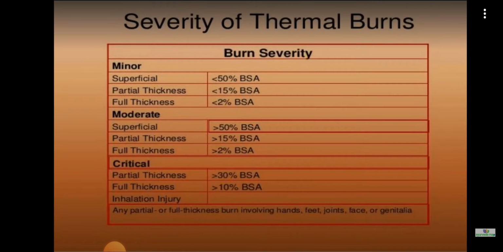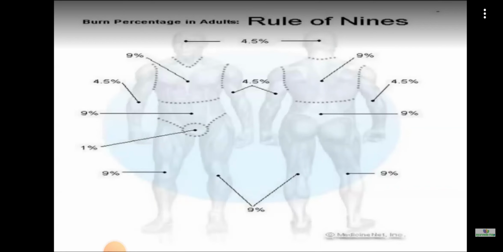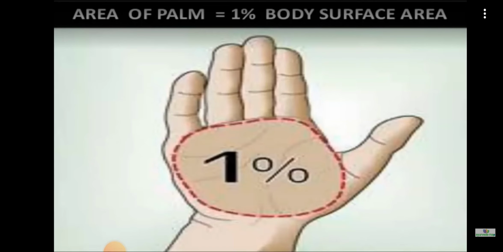Next, it is about the assessment. For assessment of burns, there are different tools and techniques like Wallace's rule of 9 and the Lund and Browder chart. Another is the patient's entire hand area. The entire hand area is taken as 1%, and a clean piece of paper is cut to the size of the hand, and through that the percentage of burn is assessed.